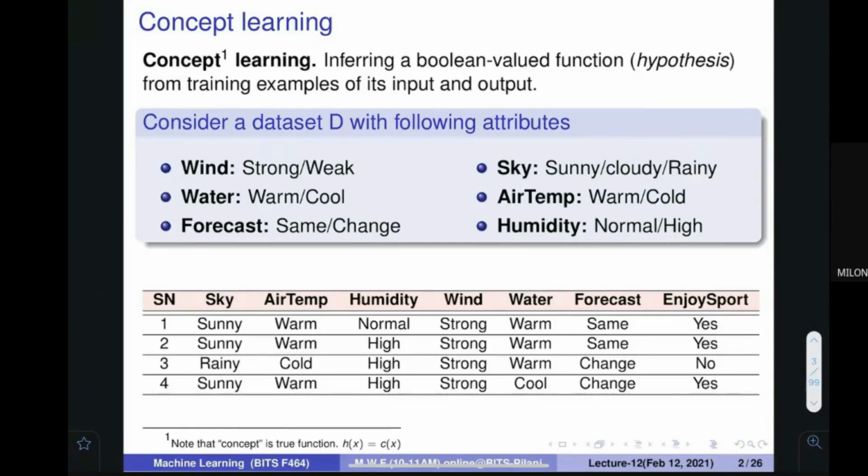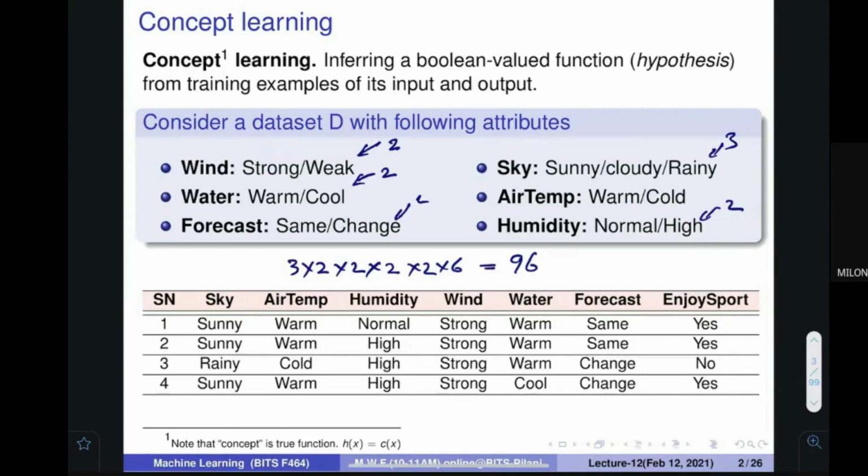So you see that wind can take only two values, water can take only two values, sky can take three values, forecast takes two values, humidity takes two values. So total 3 multiplied by 2 multiplied by 2 multiplied by 2 multiplied by 2. This many number. What is this number? Not more than 96 different instances can be possible.